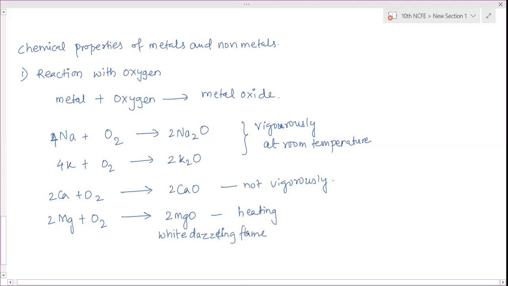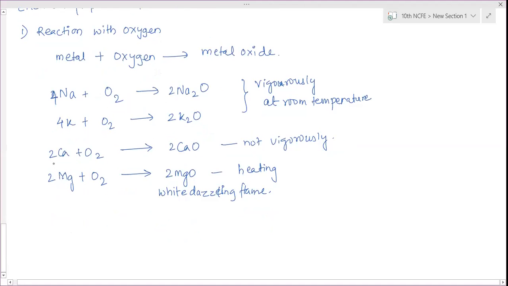White dazzling flame is formed. So that's the way we have decided. By seeing these reactions only, the reactivity series is formed. Then after magnesium, if we check aluminium.